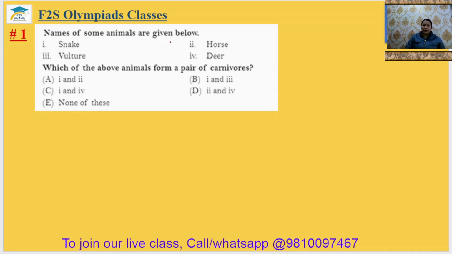Names of some animals are given below: snake, horse, vulture, deer. Which of the following animals form a pair of carnivores? So snake is a carnivore. Yes, it eats insects. And vulture is a carnivore. Horse and deer both are herbivores. So first and third. So the first answer will be option B.